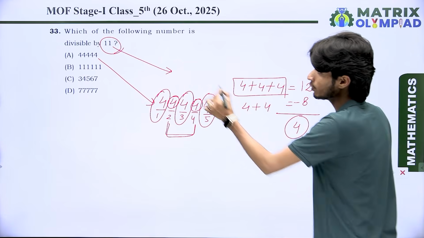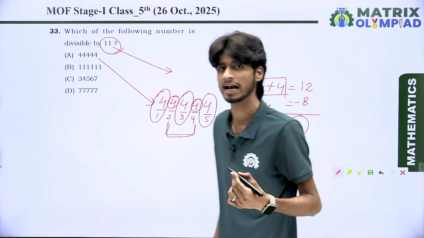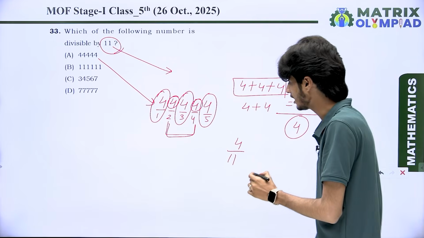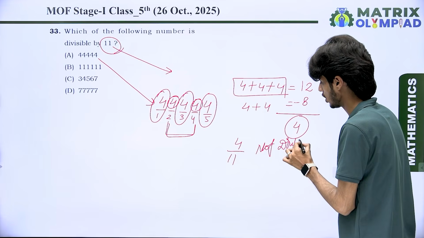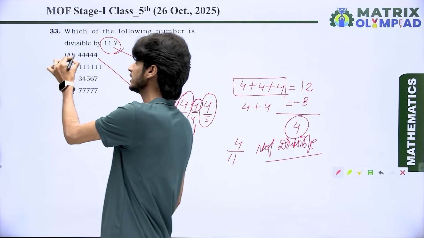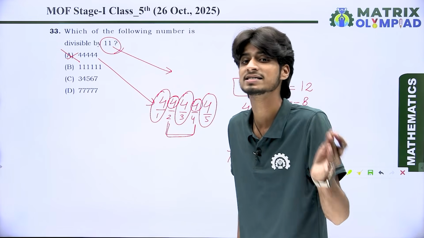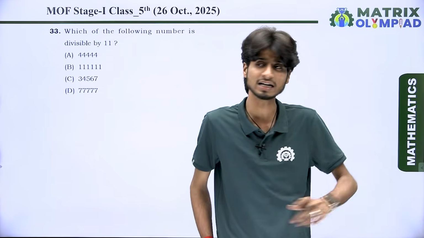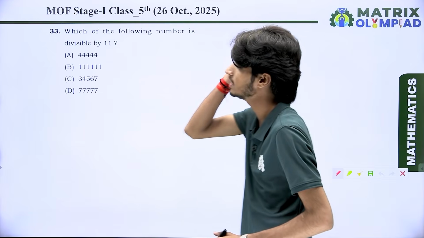And whenever 4 is divided by 11, then we know this is not properly divisible by 11. That means it is not divisible. It is not divisible. That means the number is also not divisible. So the first option is a wrong option for this question. But we want to find out the correct option. So let's take the next option in the question.